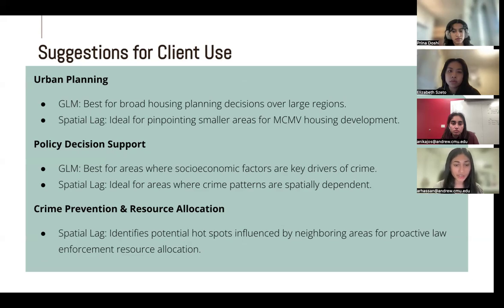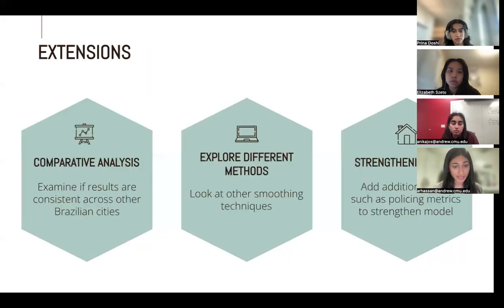Our next slide includes our next steps for the project, where future extensions would include testing the results in other major cities in Brazil and exploring alternative smoothing methods.